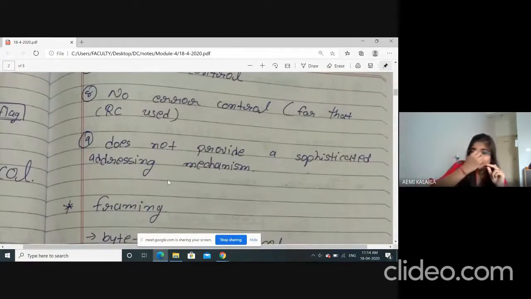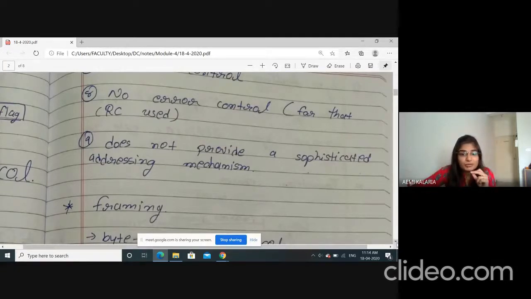Previously we were focused only on addressing, whatever frame we were sending. In the addressing part we were focused that it should be like this, it should not be like this. But here they are focusing mainly on authentication. They do not provide a sophisticated addressing mechanism. Yes, it is used, but not that much, it is not a priority.